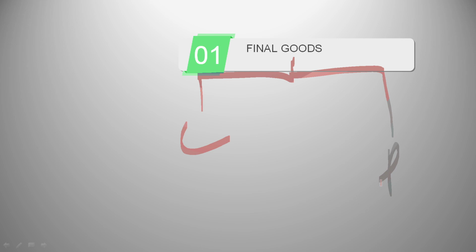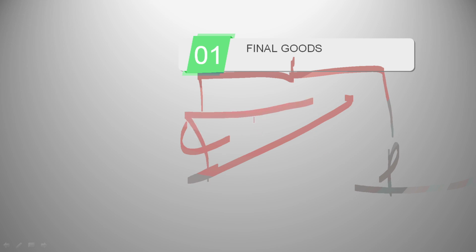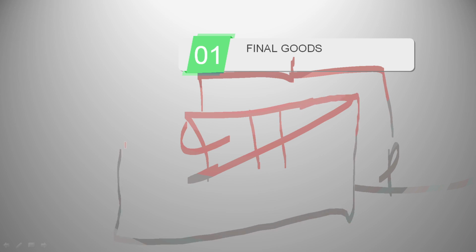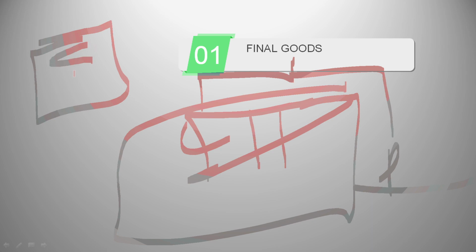Why do consumers buy final goods? To satisfy their wants. We have so many wants and we want to satisfy them. That's why we buy everything that we buy. Now producers, they buy final goods as fixed assets. For example, machinery, tractor, they use all these in the production process. But they're not going to add value to the good itself. They're not going to add value to the machine itself. So machine is a final good that the producer purchases.